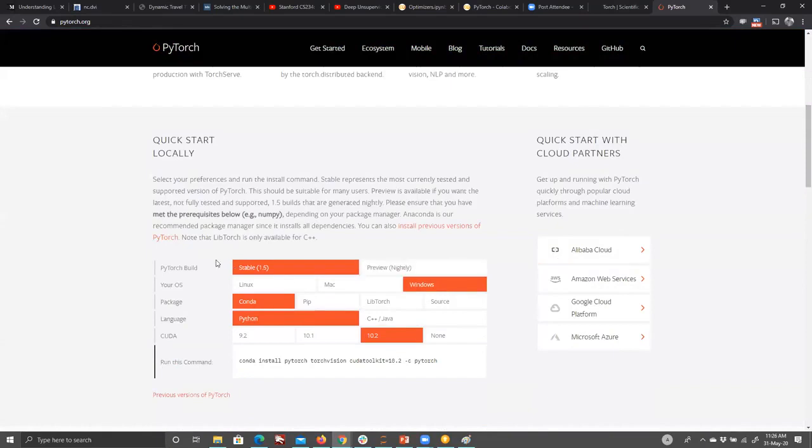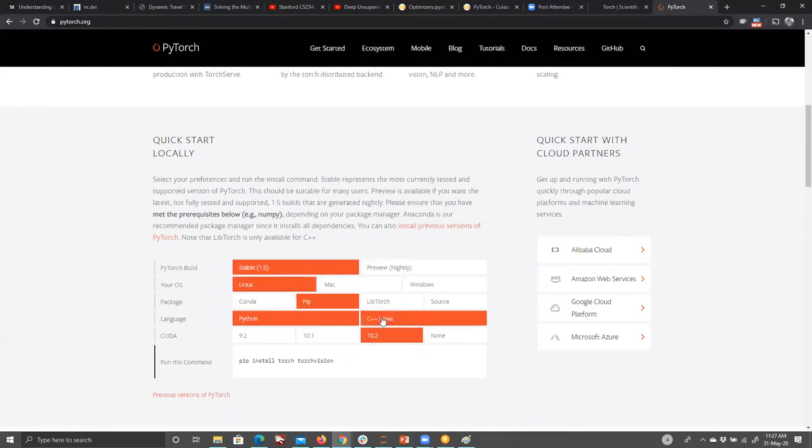Now, the most stable build I think is 1.5. I'm not sure I have 1.5 right now, but the most stable build is 1.5, and it's very easy to install. It will auto detect your system as well. PyTorch might not be installed by default on Colab, but just select Linux, select conda or pip install. Let's go with pip install and select Python, or now it is also available for C++ and Java, which earlier it was not. You just need to know your CUDA version. Usually 10.2 is good enough, and it's a single line command. That's all it takes.